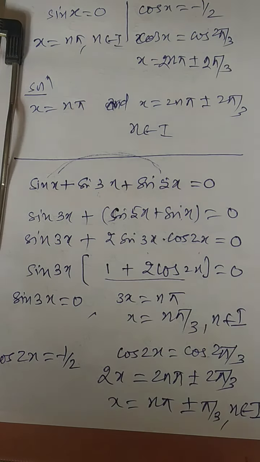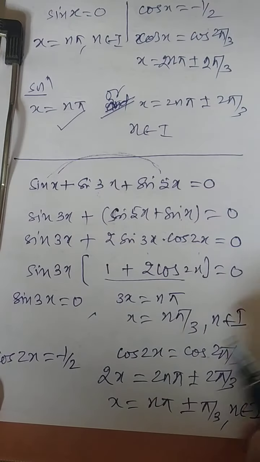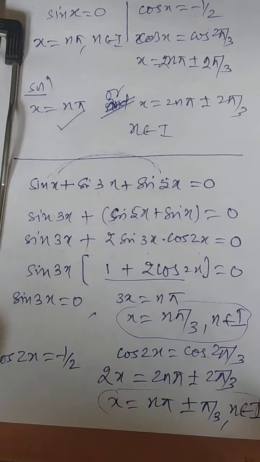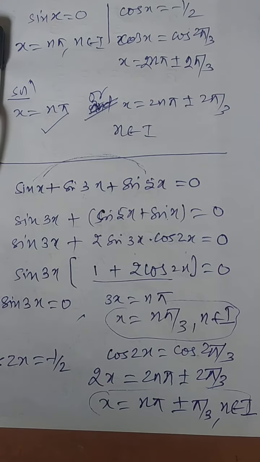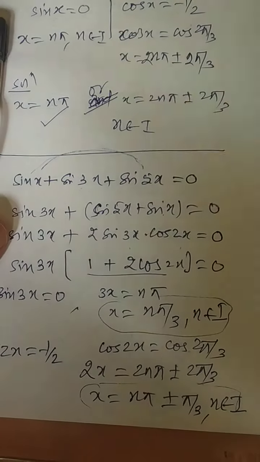So here either this will be correct or this will be correct. So there are so many solutions. These are also solutions. Okay. So this is a way of answering this question. We'll go for one more simple and somewhat different type of question.